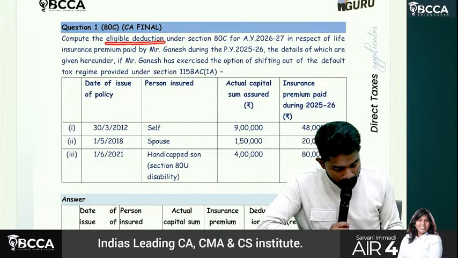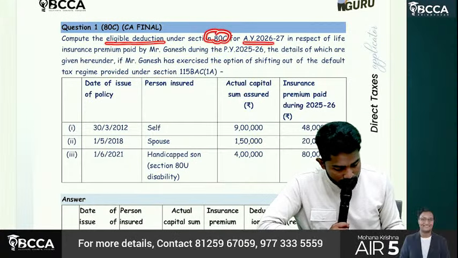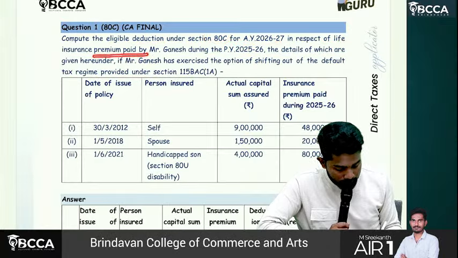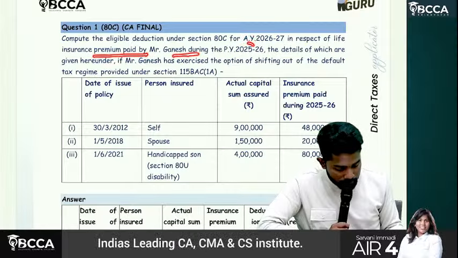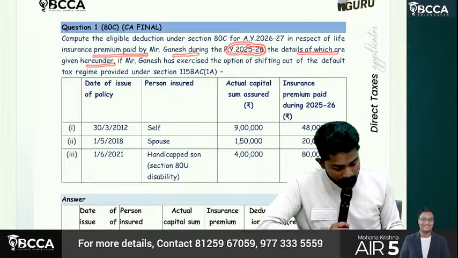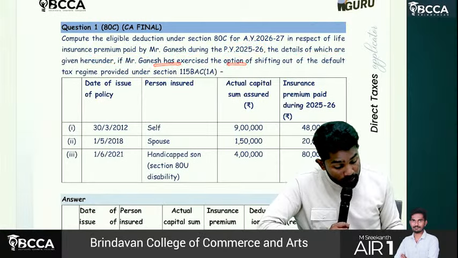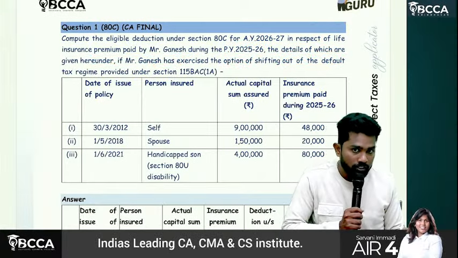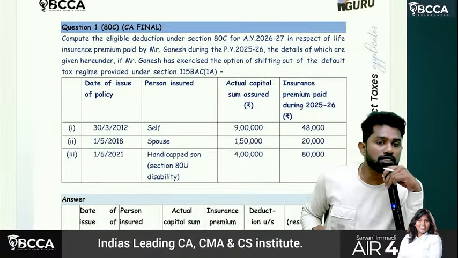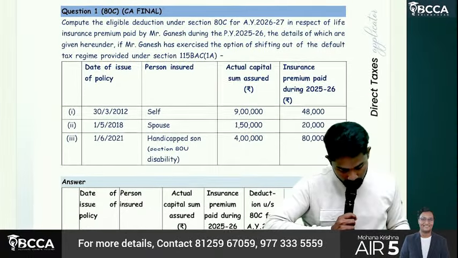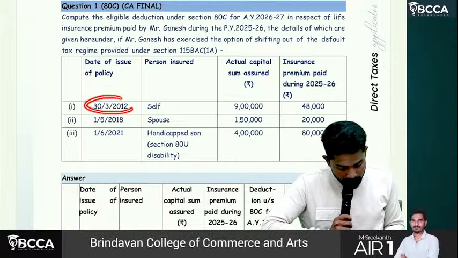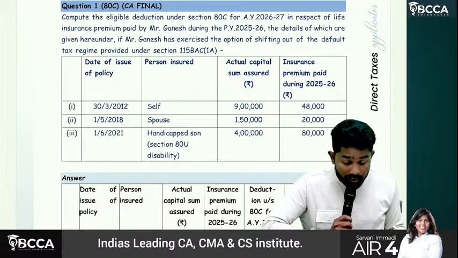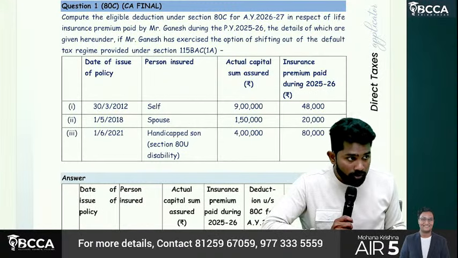Compute the eligible deduction under 80C for assessment year 26-27 in respect of life insurance premium paid by Mr. Ganesh during the previous year 25-26, the details of which are given under. Ganesh has exercised the option of shifting out of default regime. That means under which regime he is? Old regime. Okay. Policy 30th March 2012.